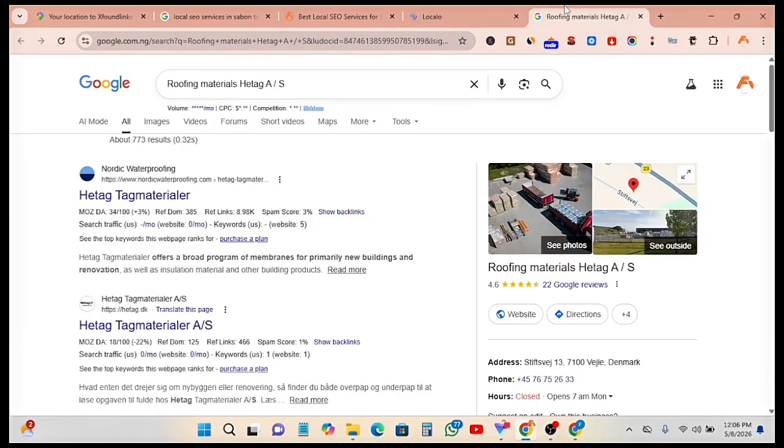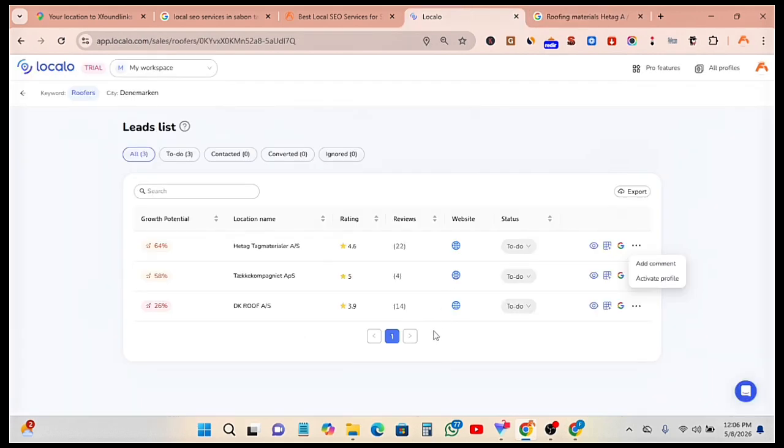As soon as you get their details here, the email, pitch them that you found their business on Google and they are not ranking well. This is what needs to be done. And by the time you do this for 10 clients or 10 potential clients a day, you will be able to close one. This is to show you that these three ways work.